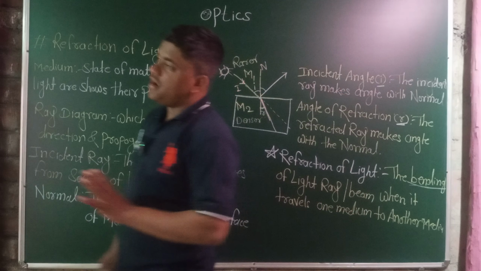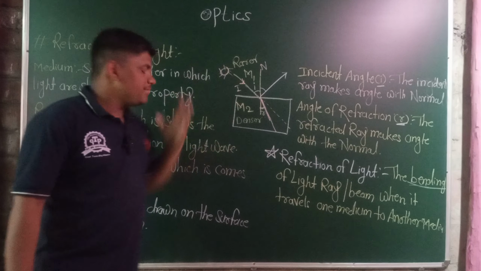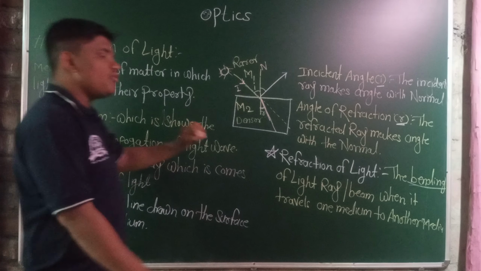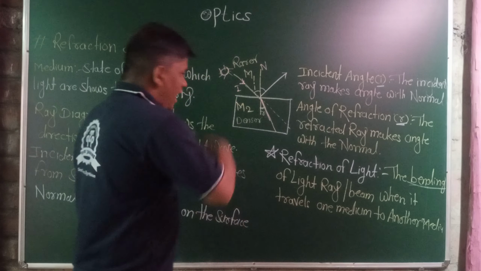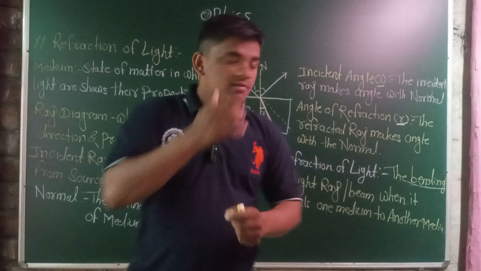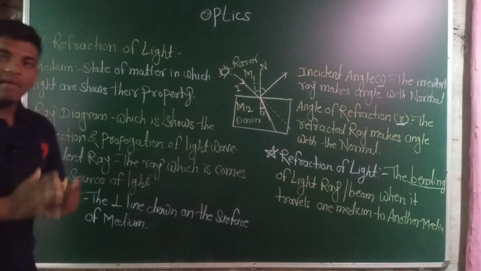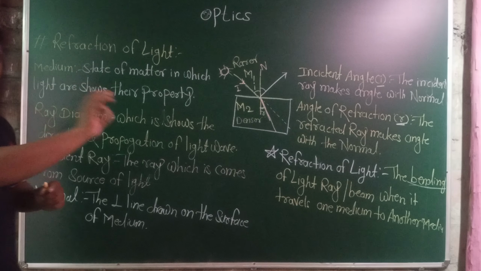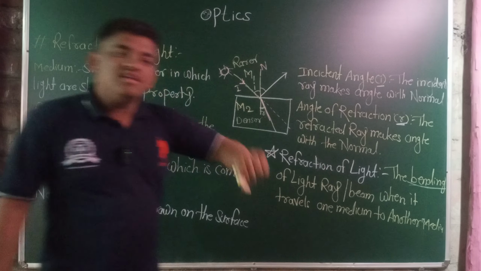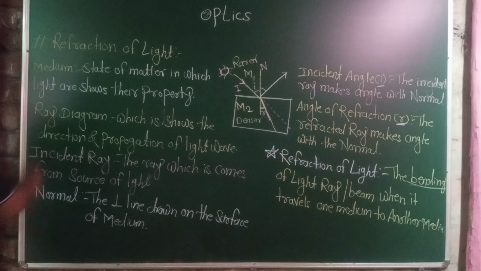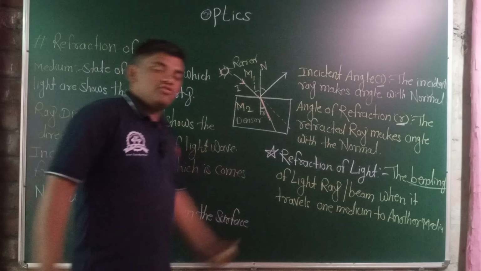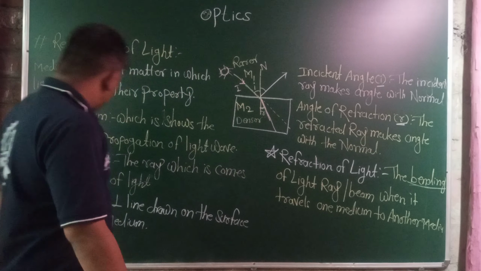Ray diagram. These are all ray diagrams. A ray diagram shows the direction and propagation of light waves. Light propagates energy in the form of waves. Wave is energy. Light doesn't have any matter. Some people say light is a gaseous state. No, light doesn't have any state. Light is energy. A ray diagram shows the direction and propagation of light waves.